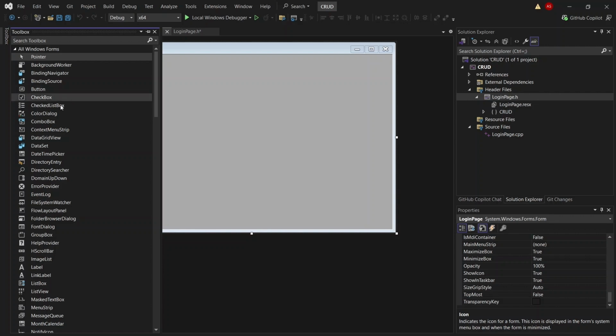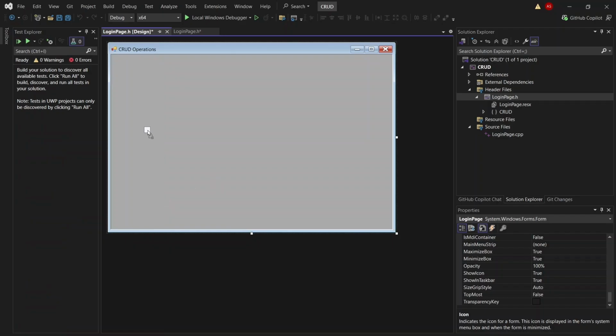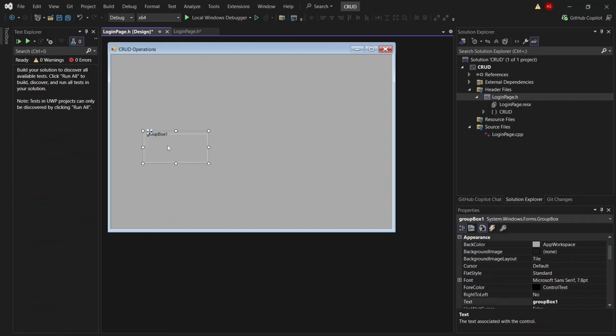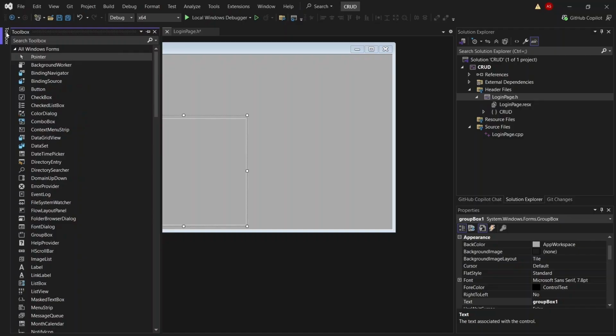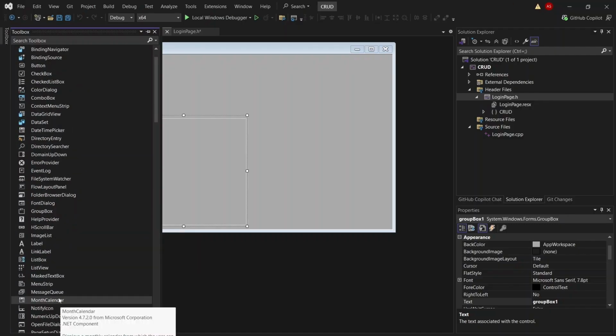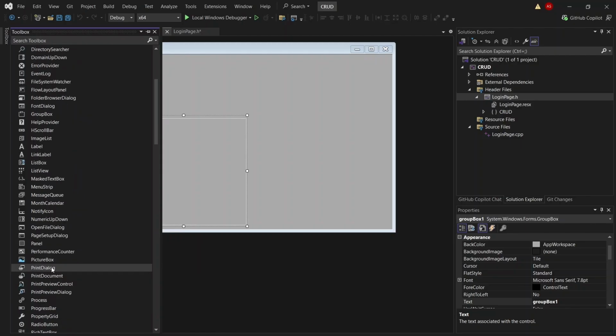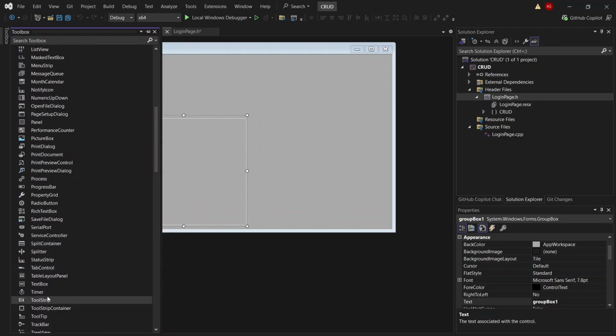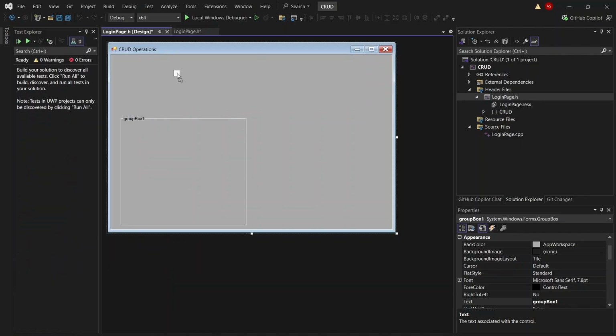So for CRUD operation, we will be using the Toolbox to visualize the data, and a text box.